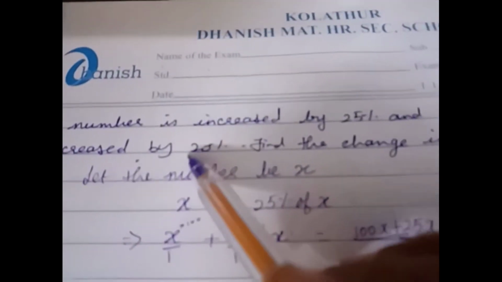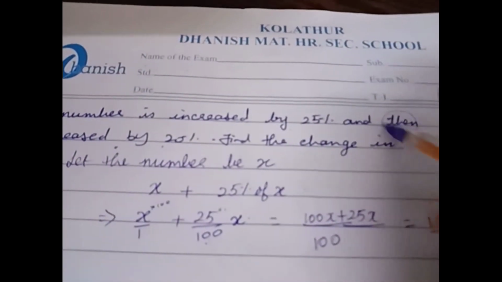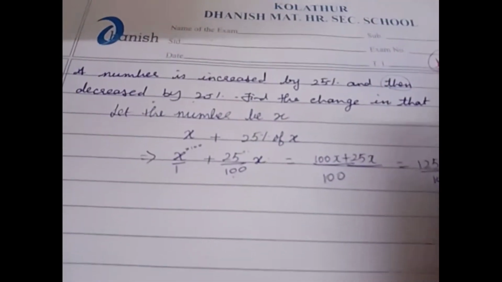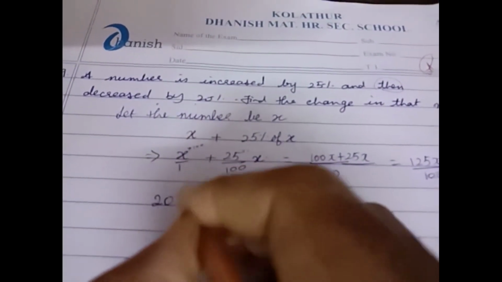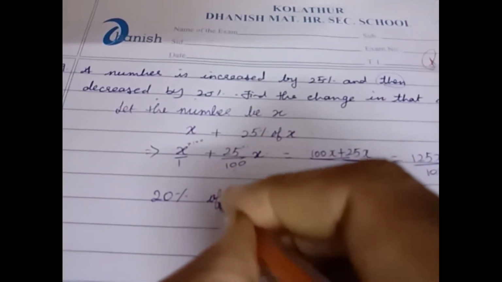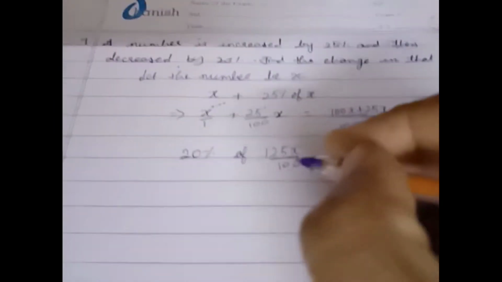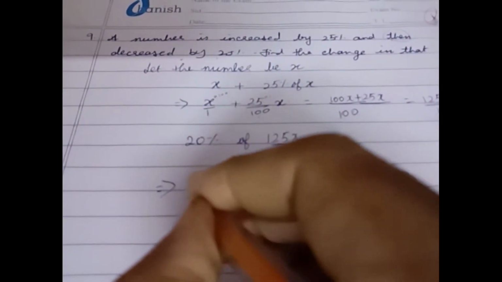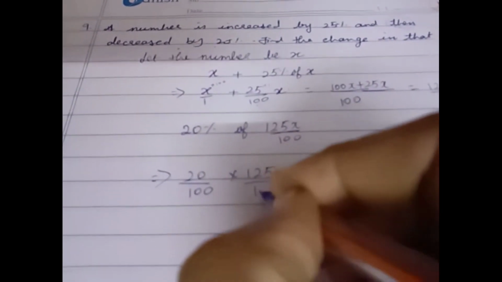And then decreased by 20%. That means this number is decreased by 20%. Therefore 20% of 125x by 100. If you take this one as first, then 20 by 100 into 125 by 100.